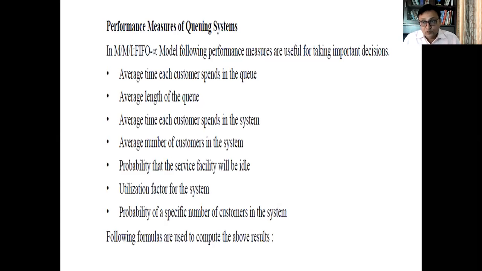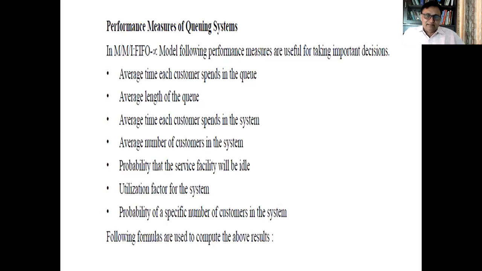Number one, we will measure the average time each customer spends in the queue. When I say each customer's time spent in the queue, it means before getting the service, how much time they wait in the queue. Second, the average length of the queue: how many customers are in the queue, excluding the person who is getting the service.